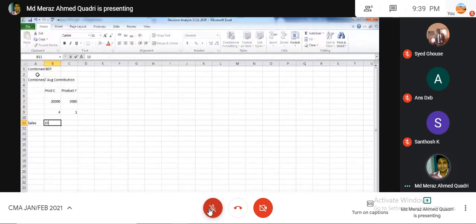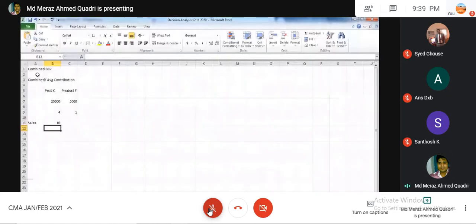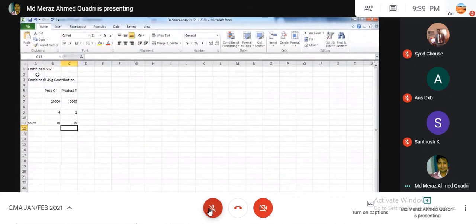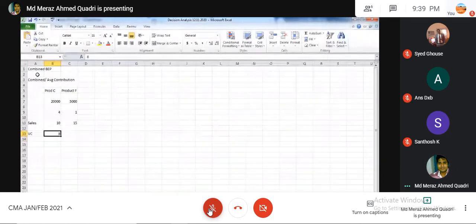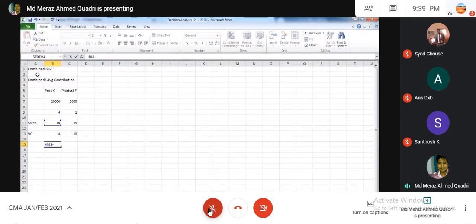Sale is 10, 15, and variable cost is 8 and 10. So 10 minus 8 is 2, and then 5. So these are the unit contributions.